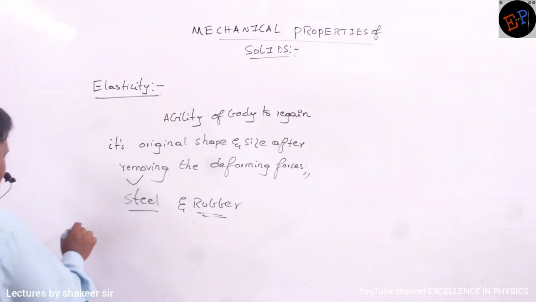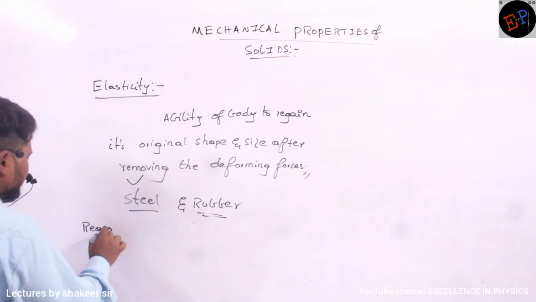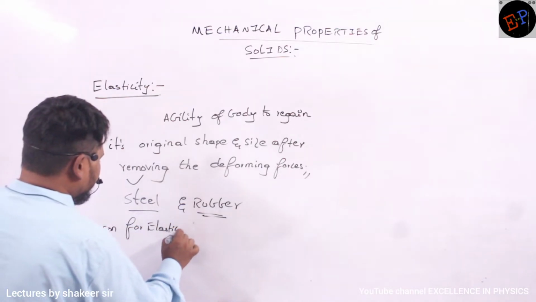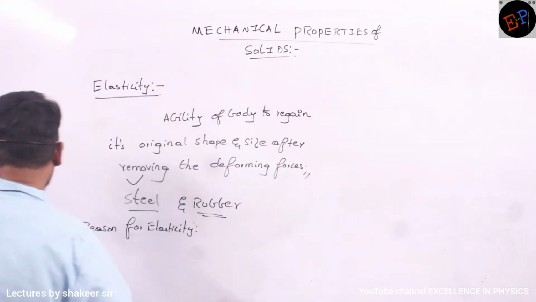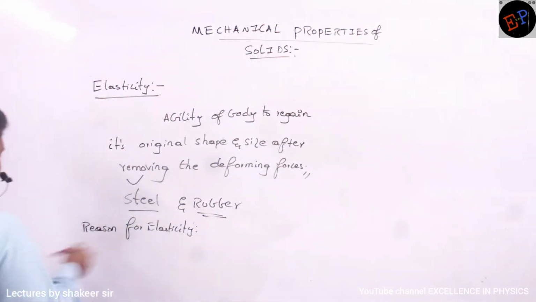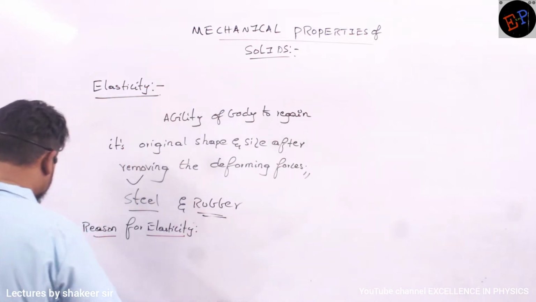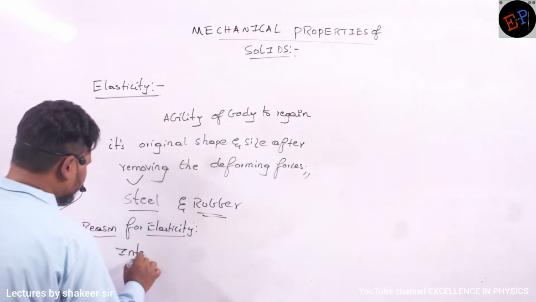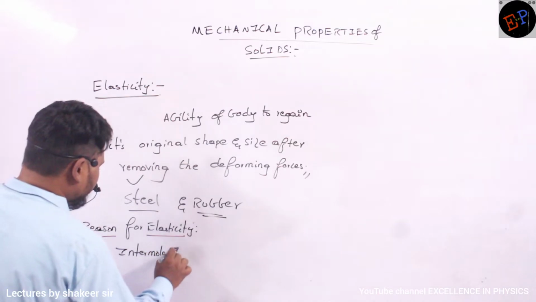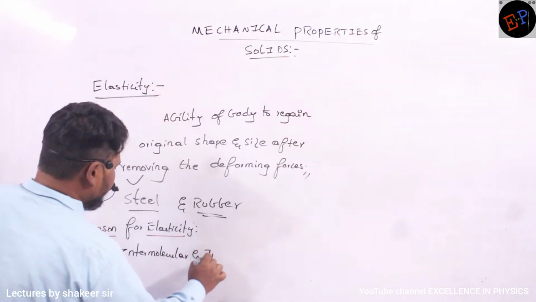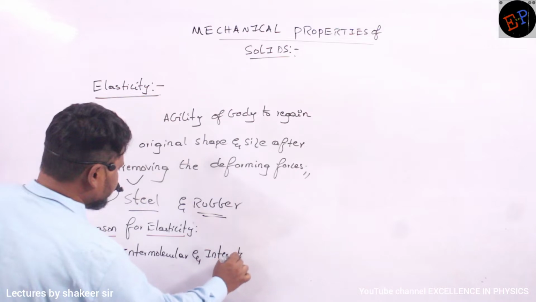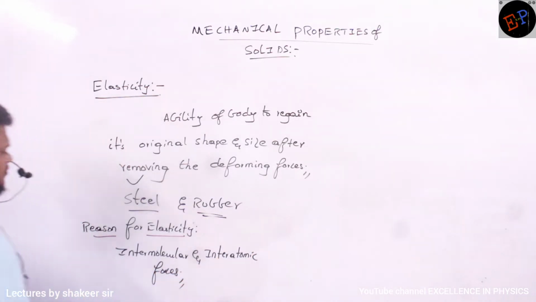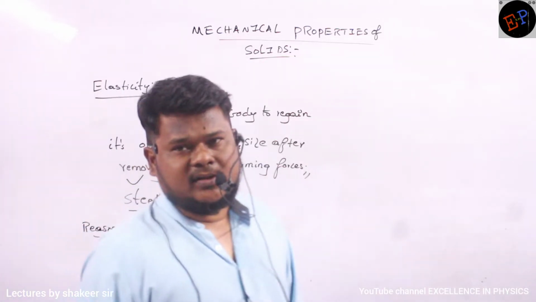Now let us study about, first of all, what is the reason for elasticity. Okay, ma? Reason for elasticity. Why elasticity comes into action. Okay. So reason for elasticity is intermolecular and interatomic forces. Okay. So these forces are responsible for the property called elasticity.